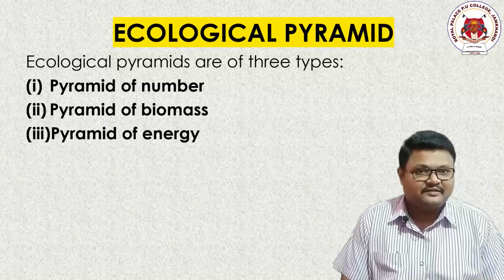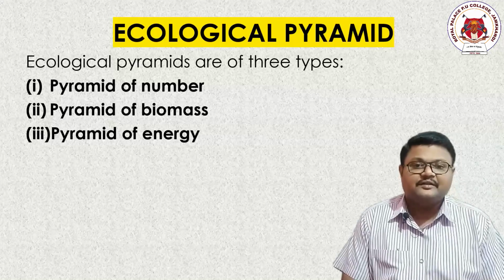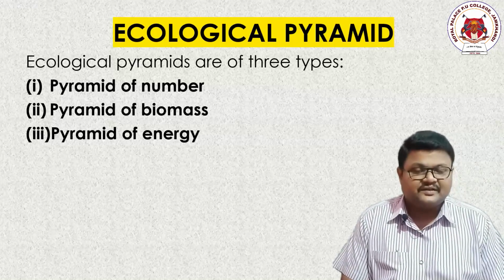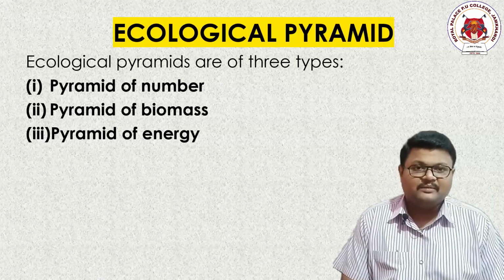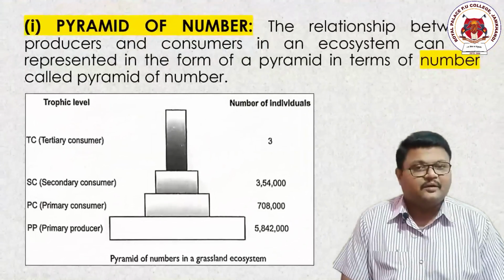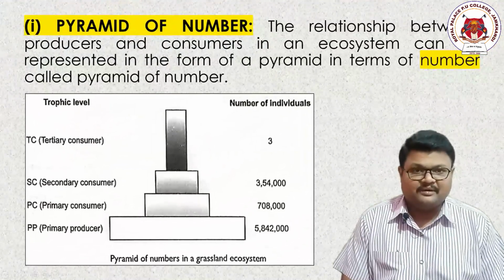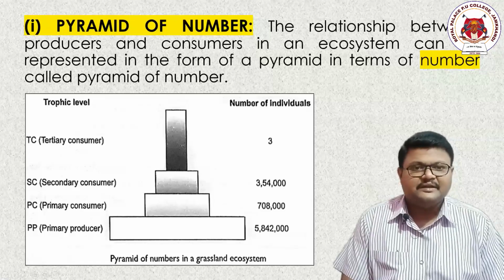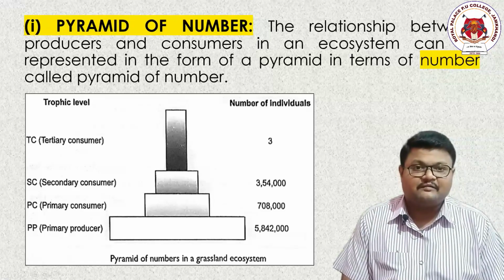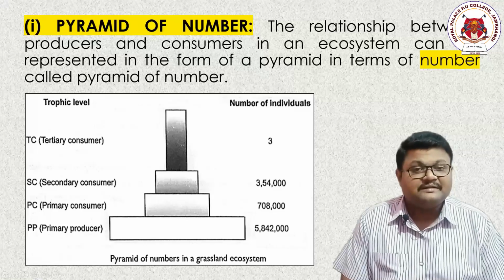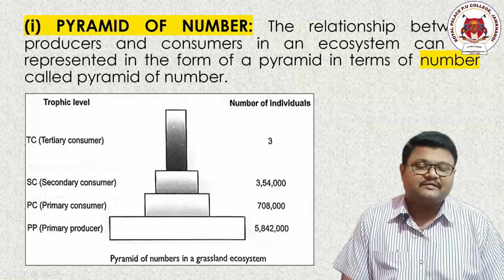In our NCERT textbooks and explanations, we see a total of 3 types of ecological pyramids. Let us list them. 1. Pyramid of number. 2. Pyramid of biomass. And 3. Pyramid of energy. Let us study each one of them. So, the first one is the pyramid of numbers. First, the simplest definition: the relationship between the producer and the consumer graphically represented in the form of a pyramid in terms of numbers is called a pyramid of numbers.